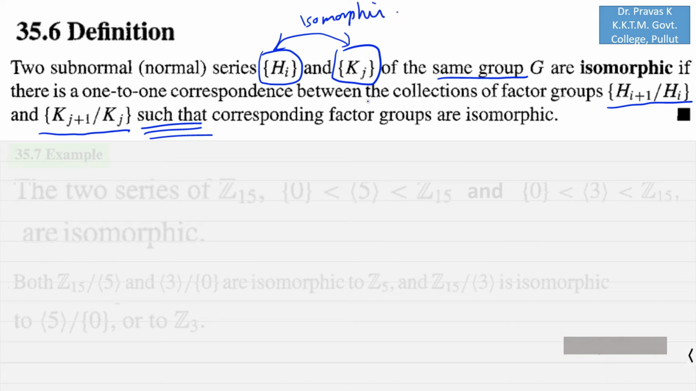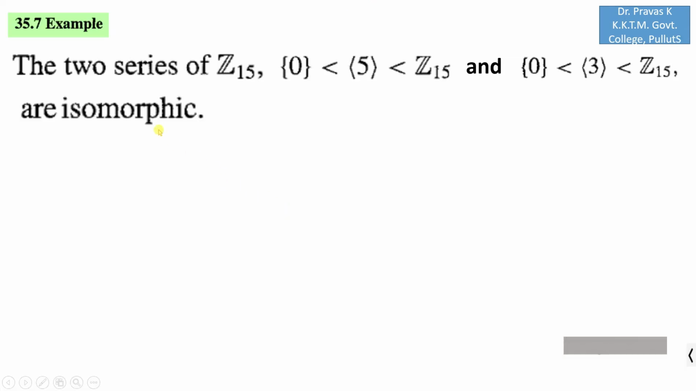In order to see an example, let us check this problem. Here you can see that these two series are isomorphic. First, let us calculate the number of elements in the groups involved in this series. Z15 contains 15 elements, the cyclic subgroup generated by 5 contains only 3 elements, and the next contains 1 element. And on the right, Z15 contains 15 elements, this contains 5 elements and this 1.